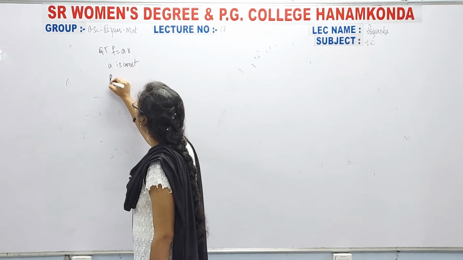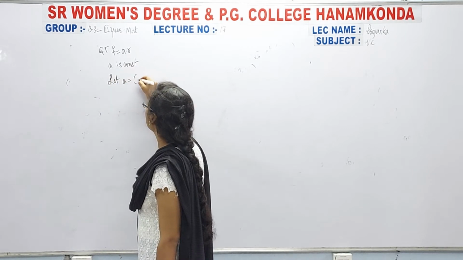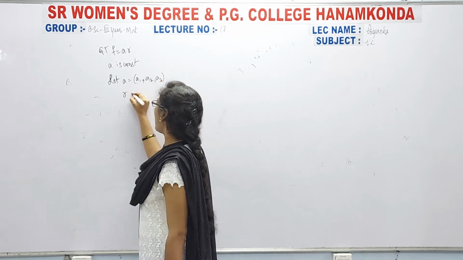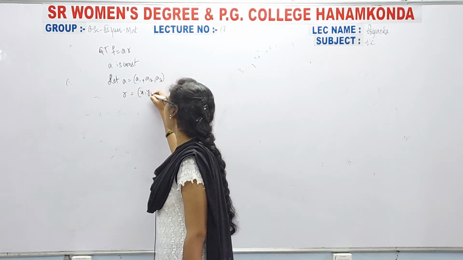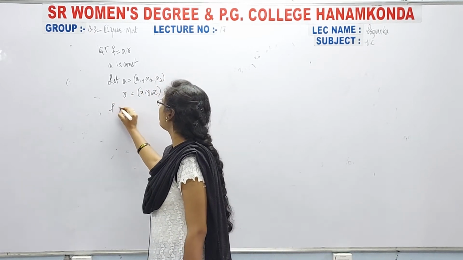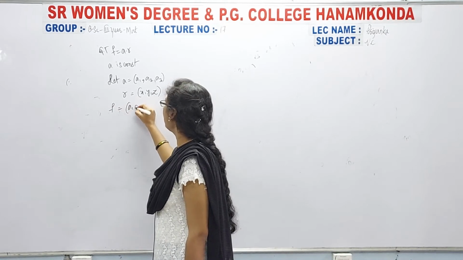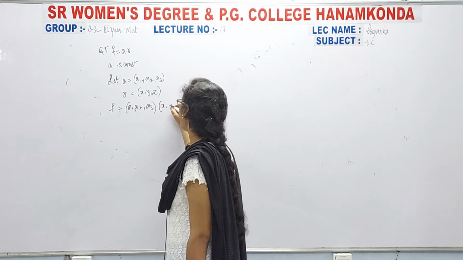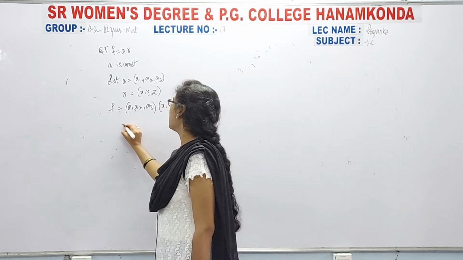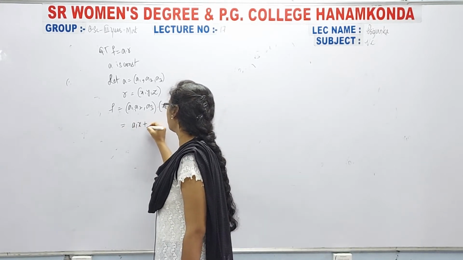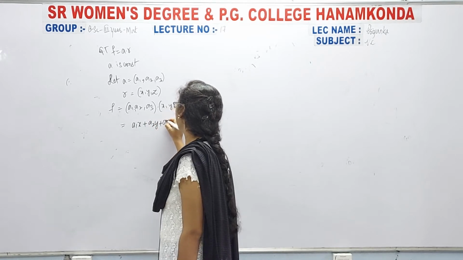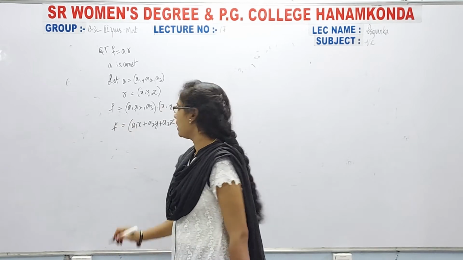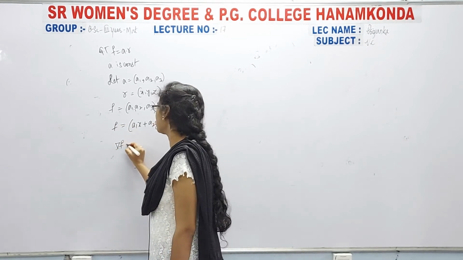simply here what I am doing is, let a is equal to a1 comma a2 comma a3, and r we know is x comma y comma z. Now f is equal to (a1, a2, a3) dot (x, y, z), the dot product, which is a1x plus a2y plus a3z. Now here I am calculating grad f because they asked that only.